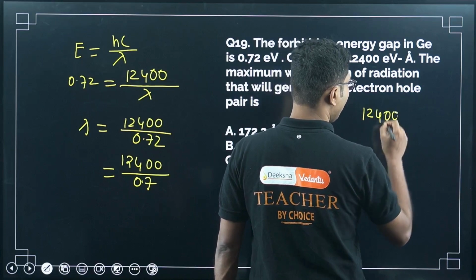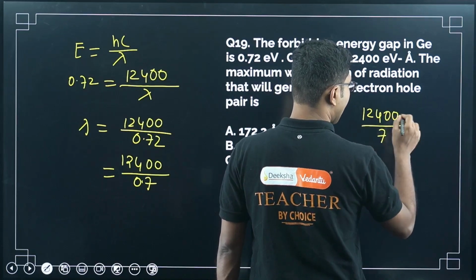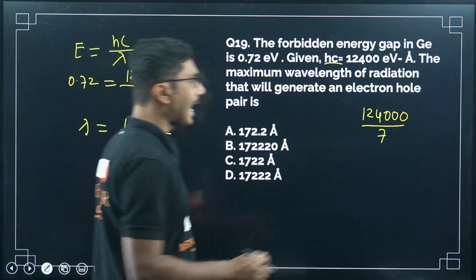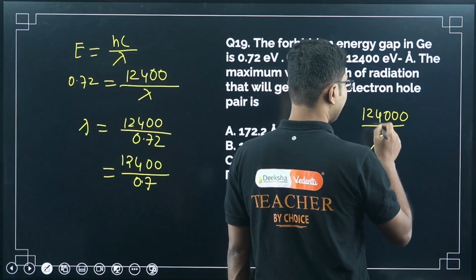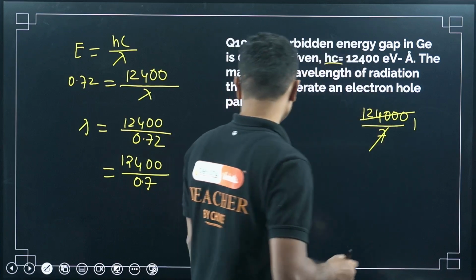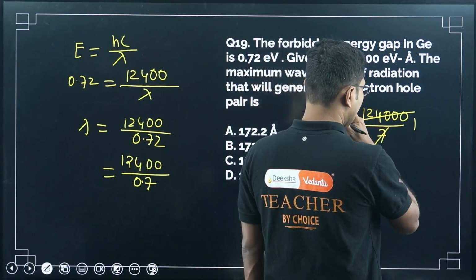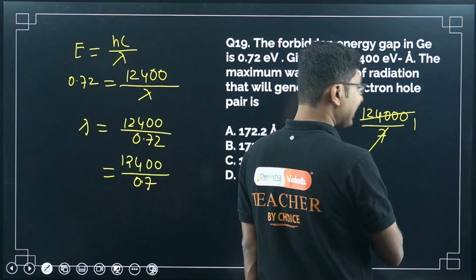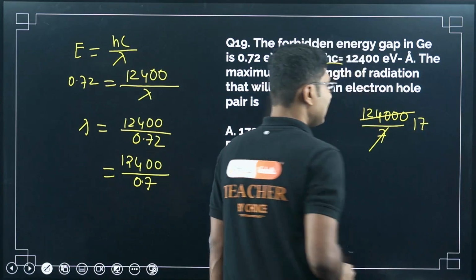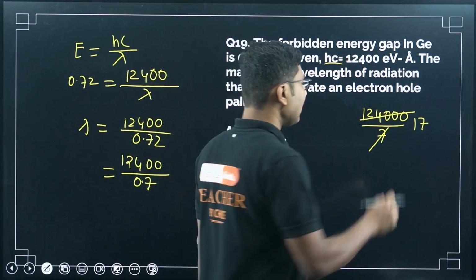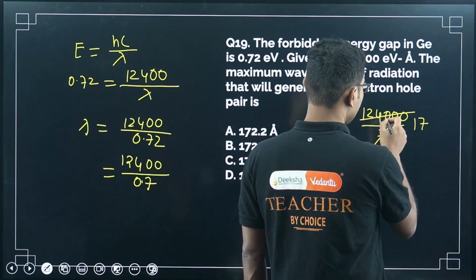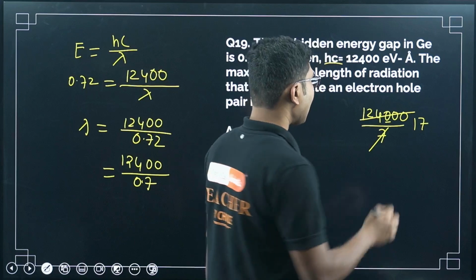12400. 0.7 was there, so I removed the point and added one extra 0 here. Now let us cancel. 7 1s are 7. Then 5 is there, 5 4 54. Now 7 7s are 49. So 54 out of 49, again 5 is there, so now it is 50, right? Another 5 is there, 50.